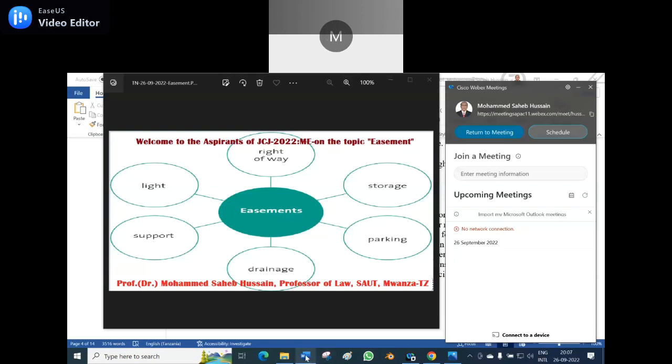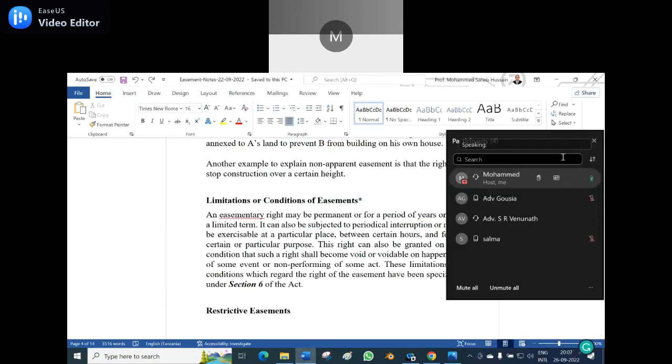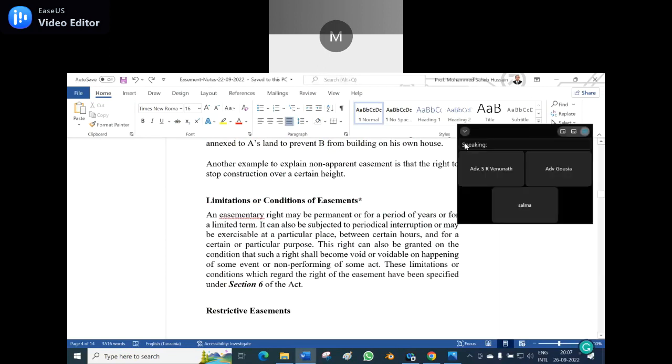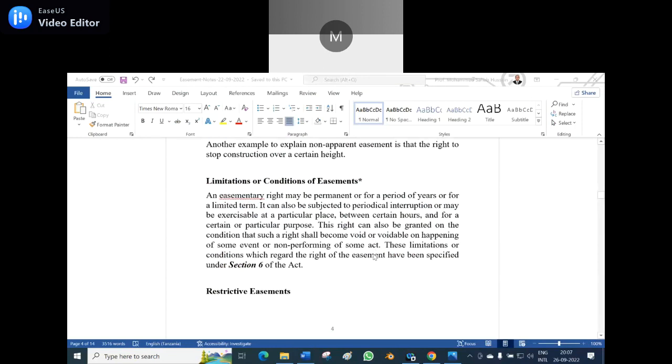Good. So in my last class, I was here: limitation or conditions of easement. Now let us see. An easementary right may be permanent or for a period of years or for a limited term. It can also be subject to periodical interruption, or exercisable at a particular place between certain hours and for a certain purpose.